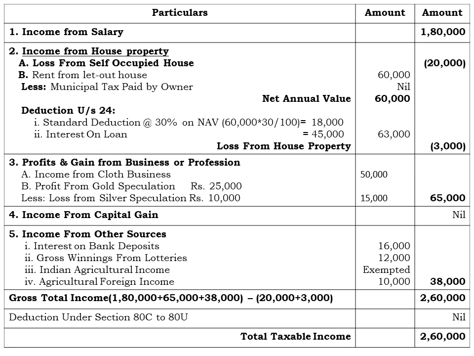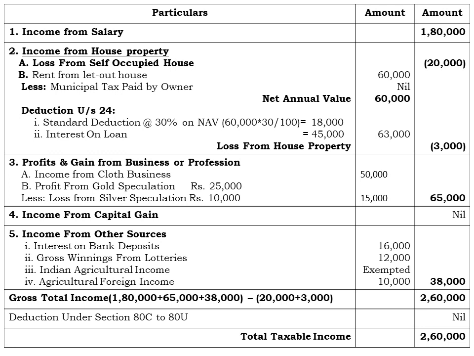The first one is the standard deduction at 30% on the net annual value, that is rupees 60,000 multiplied with 30%, that comes to rupees 18,000, the standard or statutory deduction. Second one, the interest on loan which is taken for the construction of the let out house property, that is rupees 45,000. The combination of both these, the standard deduction and interest on loan, amounts to rupees 63,000, which is considered as deduction under section 24.